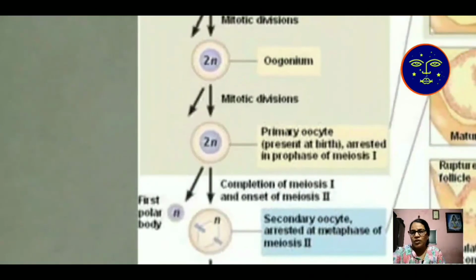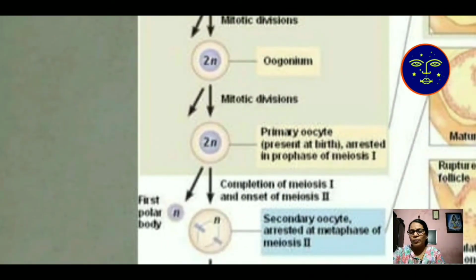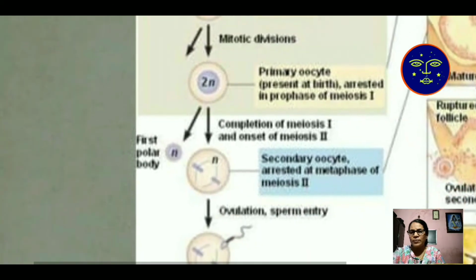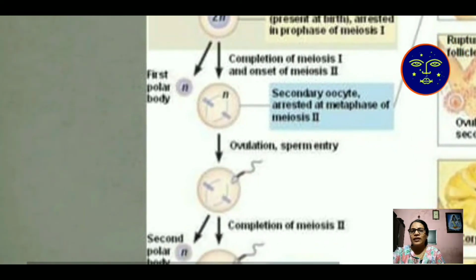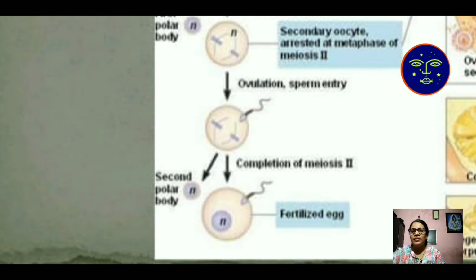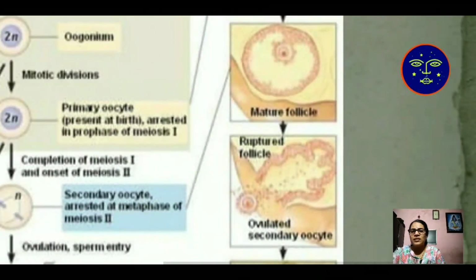This is the primary germ cell. The oogonium, with 2n chromosomes, undergoes mitotic division and produces a primary oocyte with 2n. When it undergoes the first meiotic division, it produces the first polar body and a secondary oocyte, reducing its chromosome number to n. Then the secondary oocyte undergoes ovulation, and at that time entry of the sperm takes place, and then fertilization takes place. This is the total cycle.